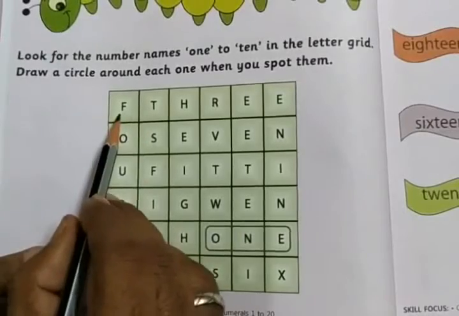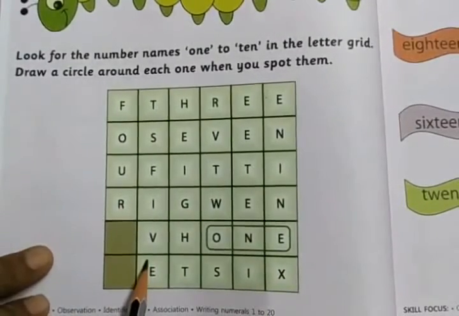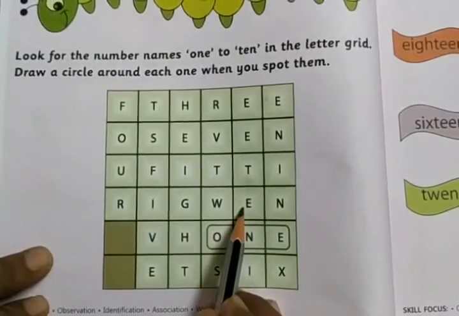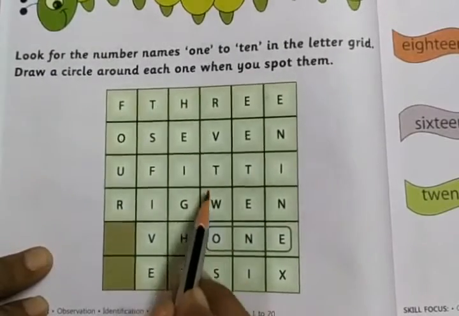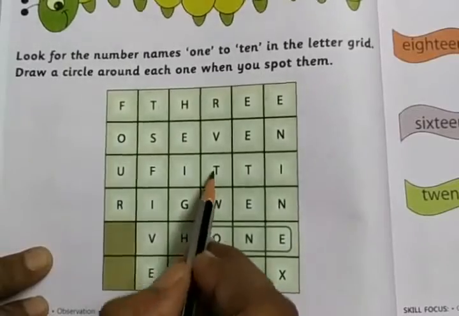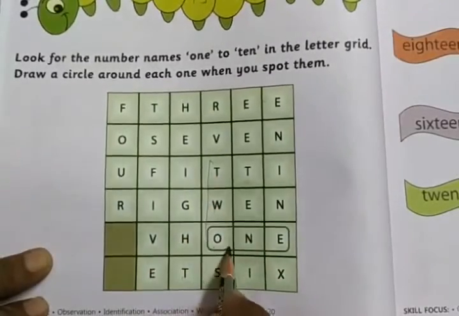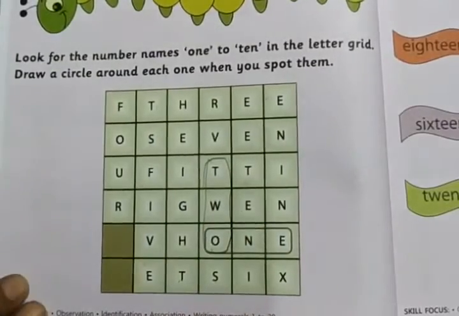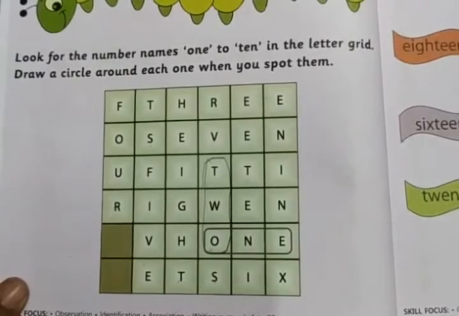Here T, this side H, this side S, this side F. You can't come back. You need to go forward or go this way. One more T is here. TE, what is the spelling? TW, no. Here, TWO. We need to spot this. This is now the number name 2. Next, we found 1 and 2.